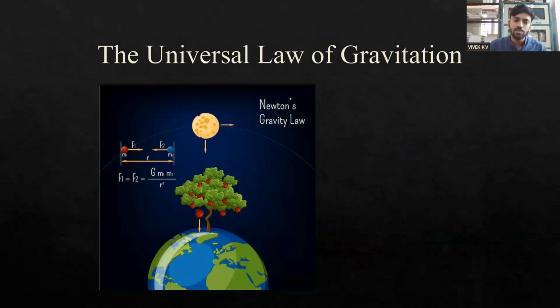Here, m1 is the mass of the apple and m2 is the mass of the earth, separated by a distance r. Normally, in terms of earth, we calculate the distance from the center of the earth. Imagine it is separated at a distance r. Let us say F1 is the force of attraction by the apple on the earth, and F2 is the force of attraction by which the earth is attracting the apple.